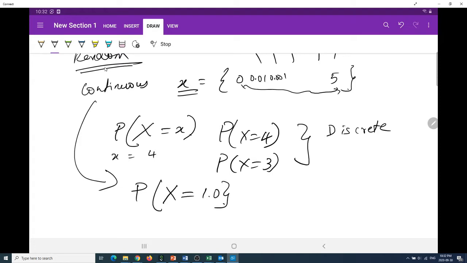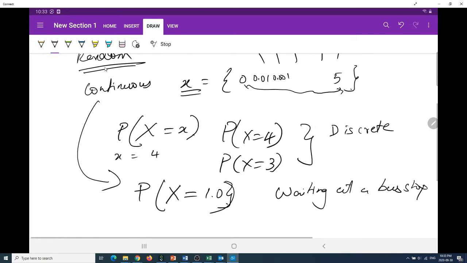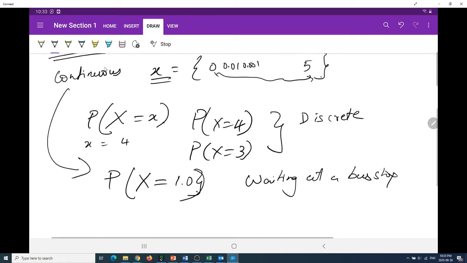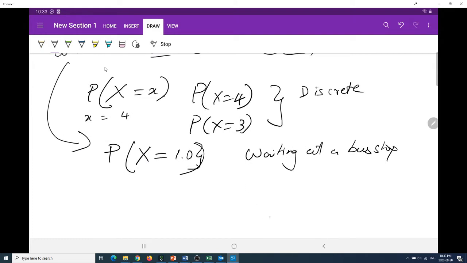Let's say you're waiting at a bus stop, and your friend comes along and says, how long did you wait before you caught the bus? And you say, 1 minute. I waited just 1 minute. Or let's say it's 10 minutes. I waited 10 minutes before I caught the bus. Well, it's not exactly 10 minutes.